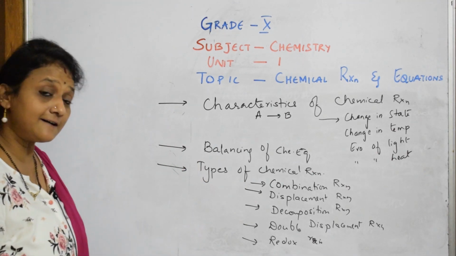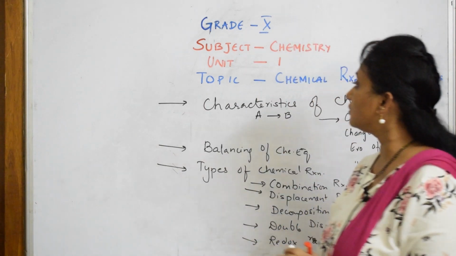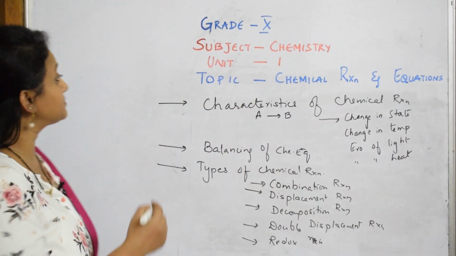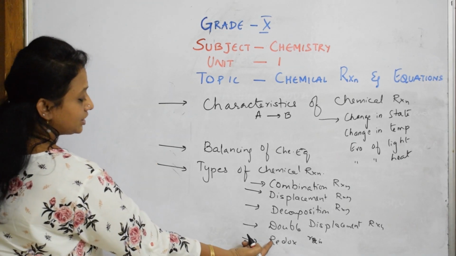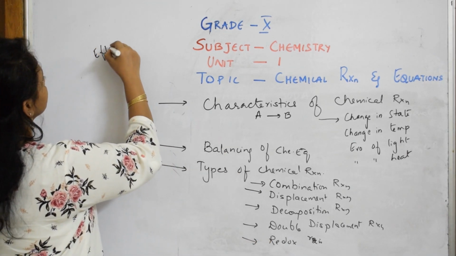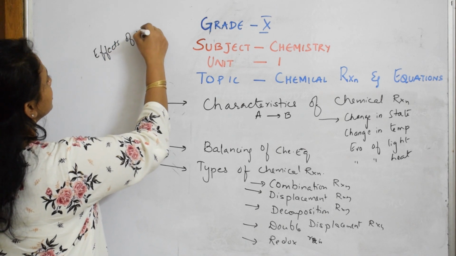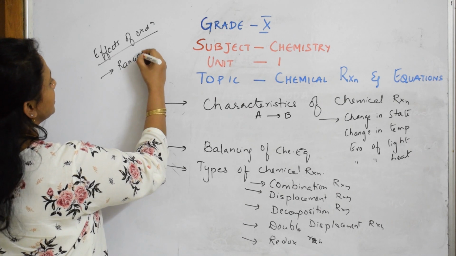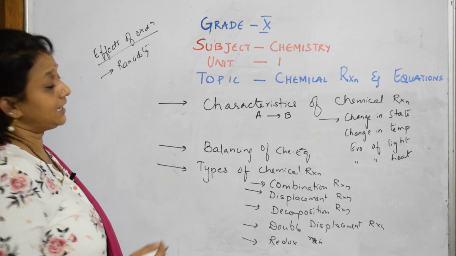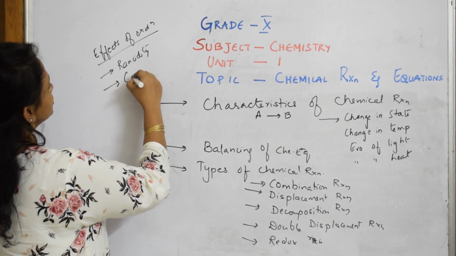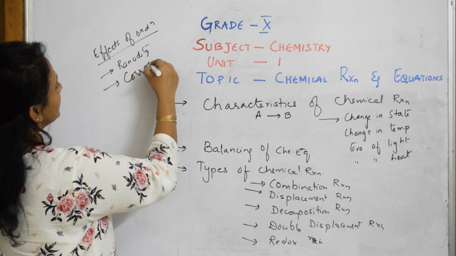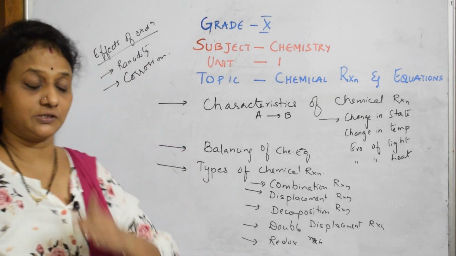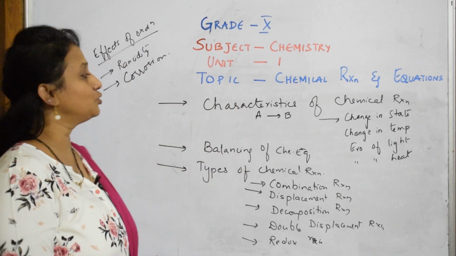After this, you'll be learning a concept that is a continuation of this: effects of oxidation. You will be studying two things. One is rancidity, where there is foul smelling of the food, and the next is corrosion. Because of oxidation, you have a concept called corrosion. So these two are the effects of oxidation. Your whole chapter moves around these.